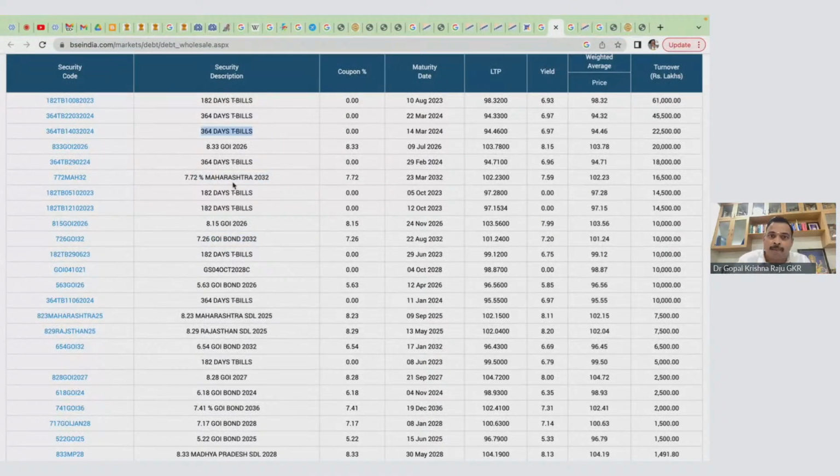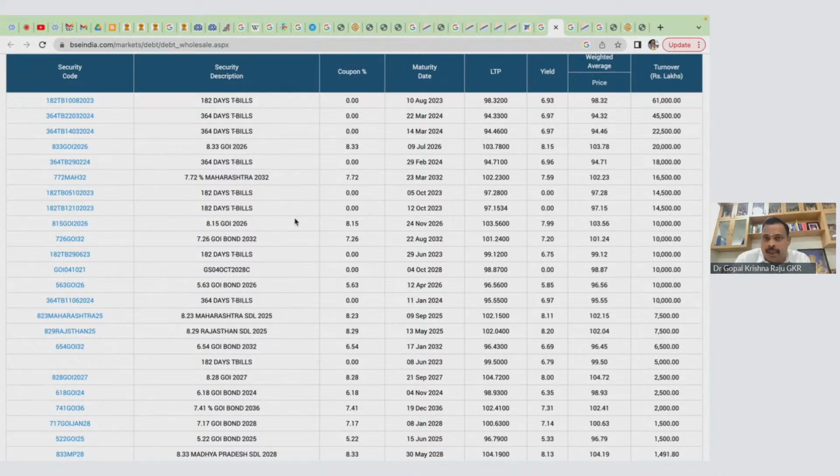Why this is called zero coupon means only maturity money will be paid. So in between there is no coupon. Opening you invest, closing it will mature. That is why coupon zero. Doesn't mean that they don't pay any interest. Please understand. Zero coupon means at the end it will be paid.